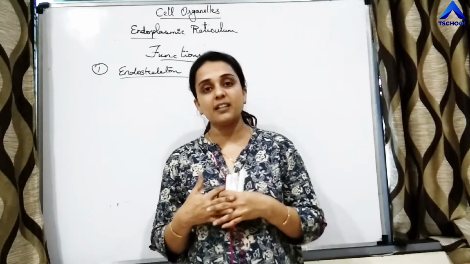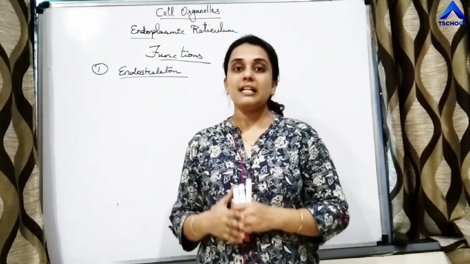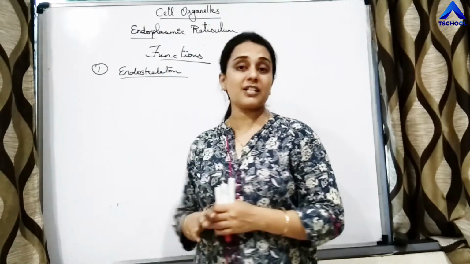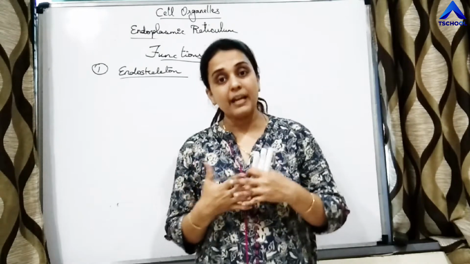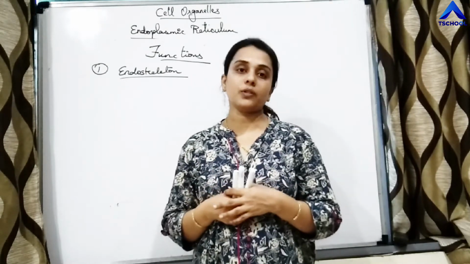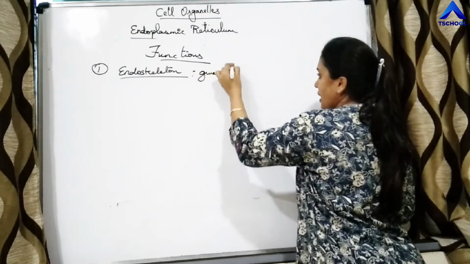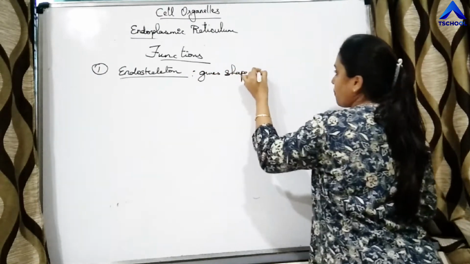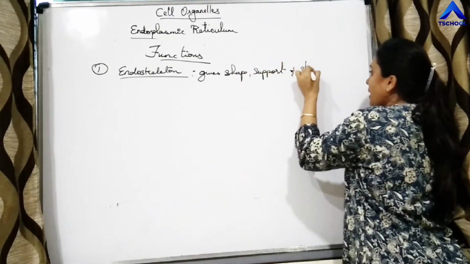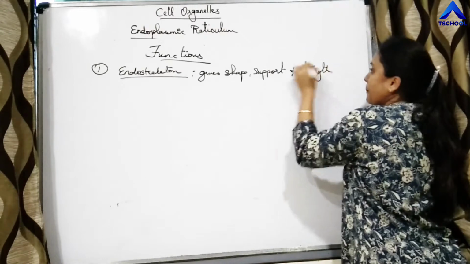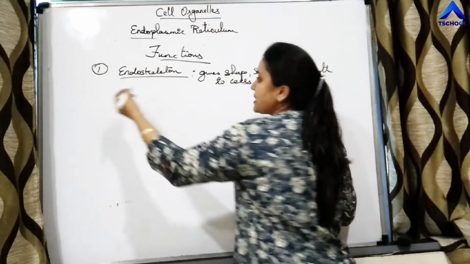Bones are our skeleton because of which we are able to stand erect, our body is in shape. Similarly, endoplasmic reticulum functions to give shape and mechanical strength to the cell. Right? It gives shape, support and strength to cells. That is why it is endoskeleton.